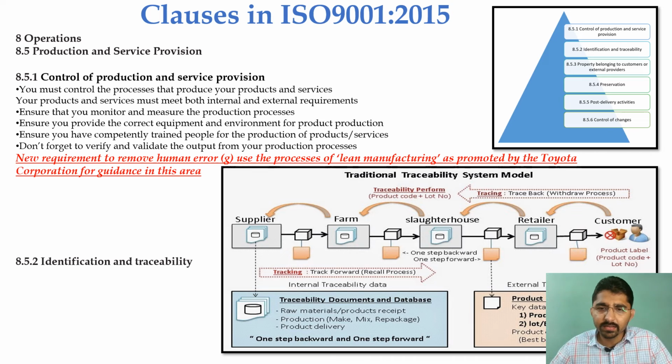Then this retailer is going to communicate to the slaughterer, but before communicating, they are going to check their stock which is there with them. So they are going to trace out how many quantities are there or not. They are going to report to the slaughterhouse. So this is called the back traceability from the customer to the supplier. When it goes from the supplier to the customer, it is called the forward traceability.